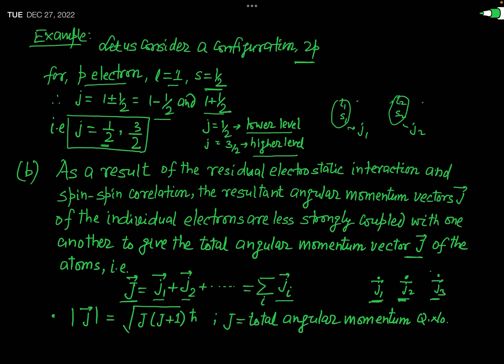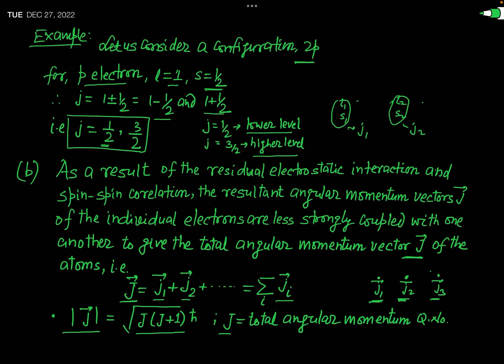Similarly, the total angular momentum vector, this capital J, is also quantized, and it is governed by the same quantization rule. Actually, the magnitude of this capital J, which is the total angular momentum of the atom, is given by the square root of J times (J plus 1) times h bar.